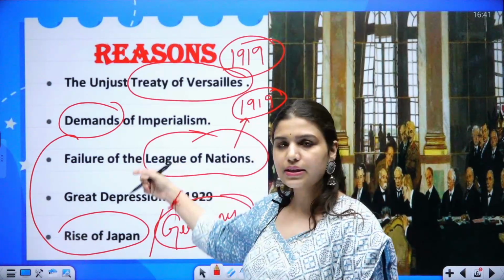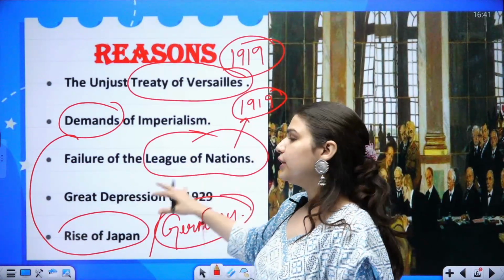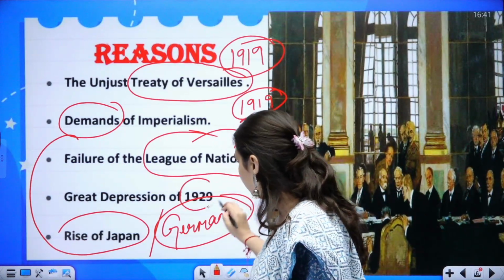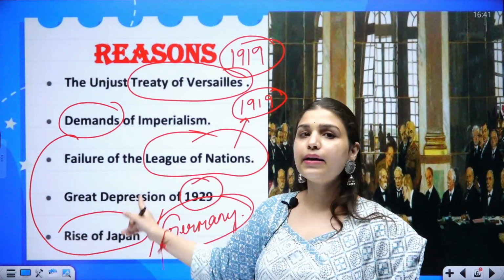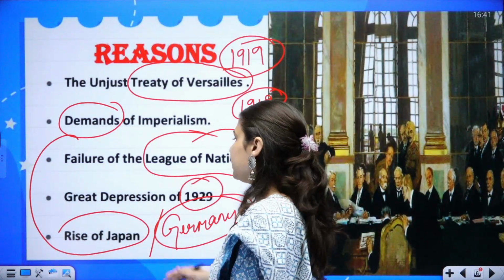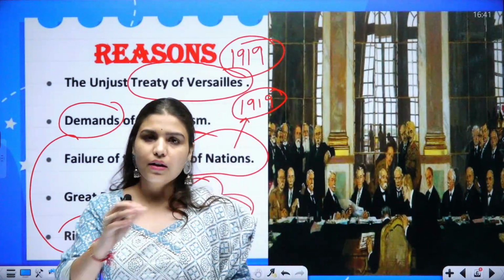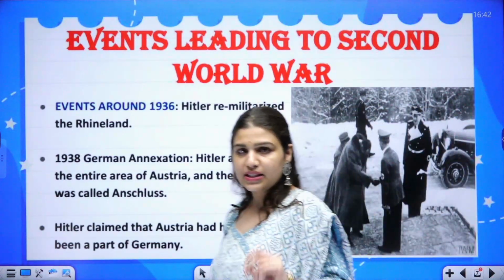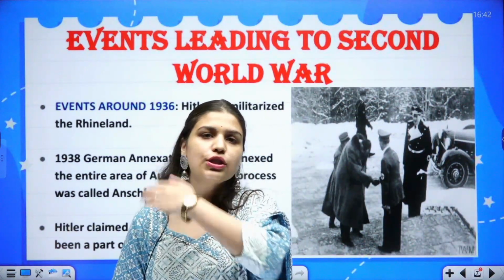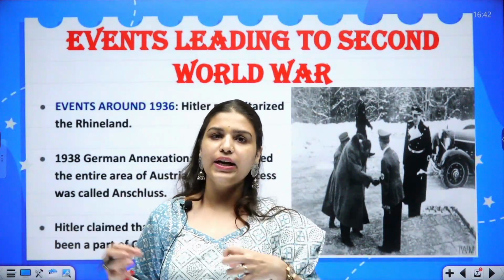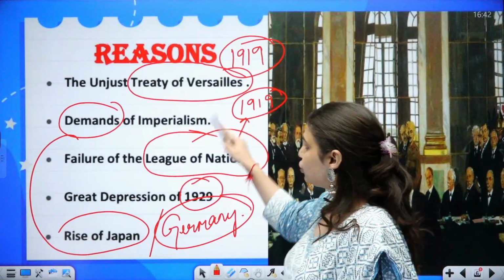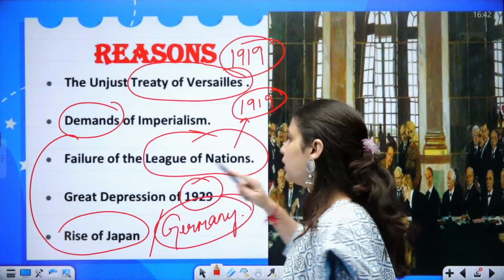So this basically proved that this League of Nations was a failure, and we have all heard about this point, the Great Depression of 1929. It was seen by industrialized nations such as Europe in a different way, and by other nations, for example Asia, in a different perspective. So these were the various reasons which led to World War II.